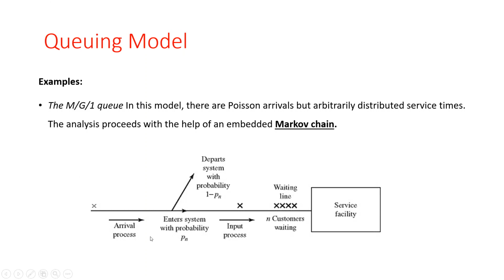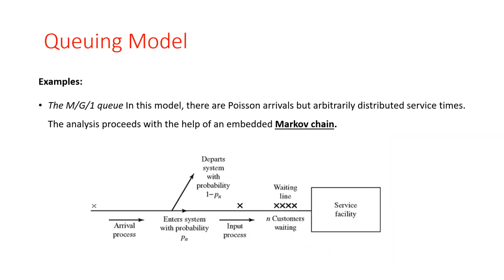If he wants to enter the queue, then he will show the probability P of n. If a particular customer does not want to enter at all, then he departs the system with probability 1 minus P_n. Okay, so in the priority queue the customers are allowed to be of different types. Both the service discipline and the service time distribution may vary with the customer type.